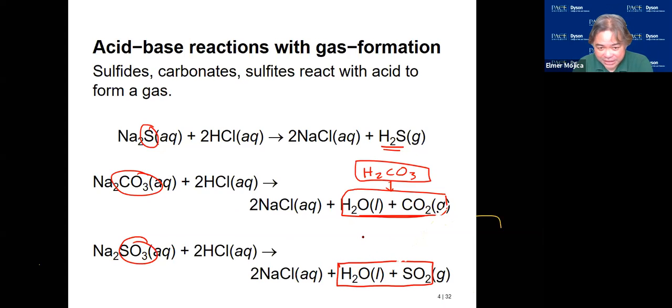So this comes from H2SO3. They form into gas. So these are some of the reactions that they have. Anything that contains sulfides, carbonates, and sulfites, okay, they will give you some gases.